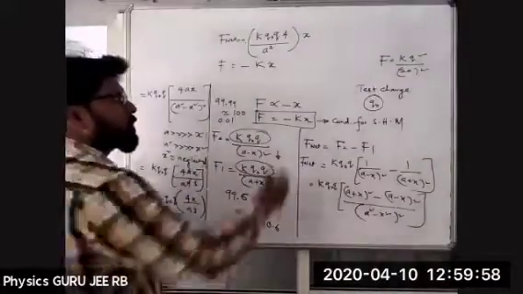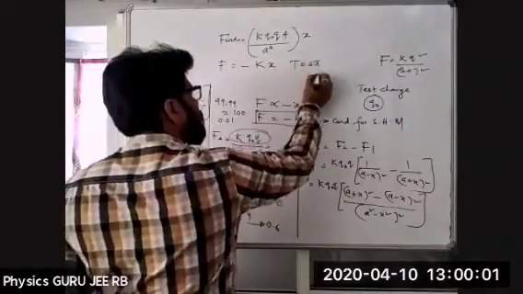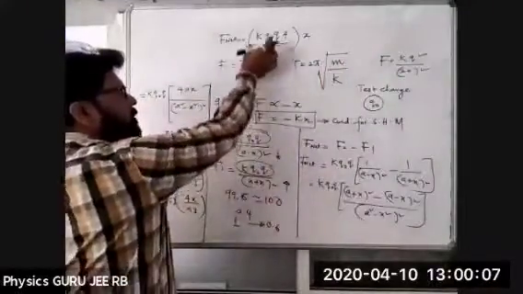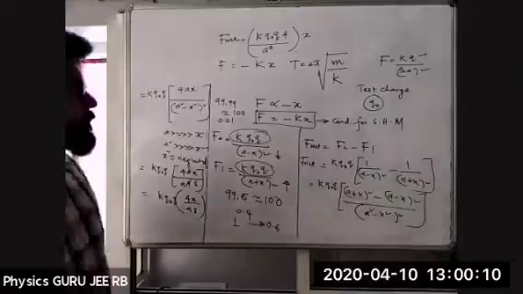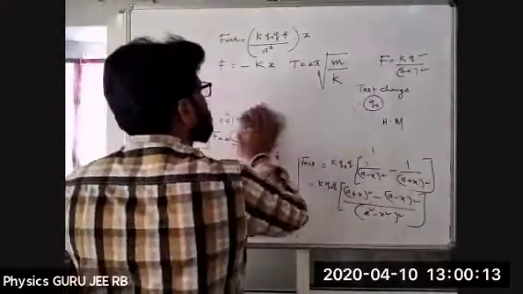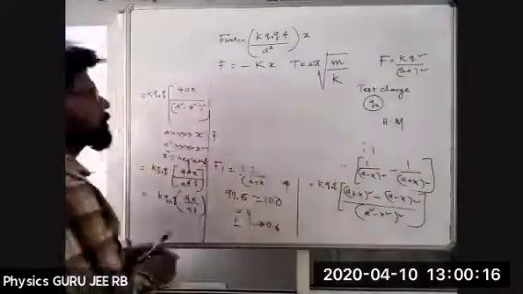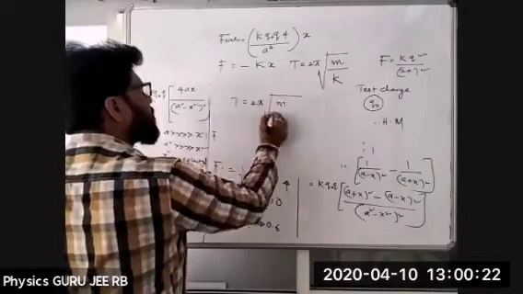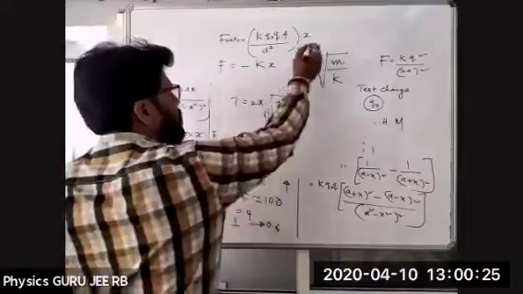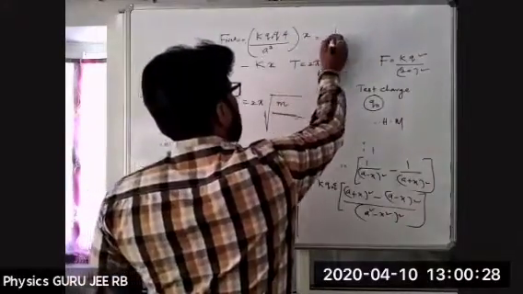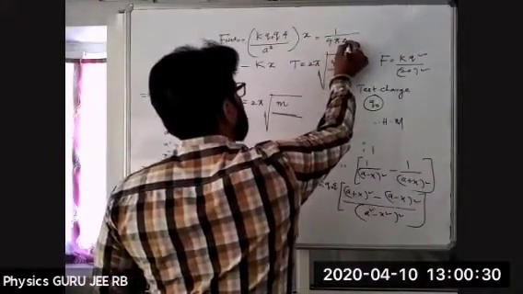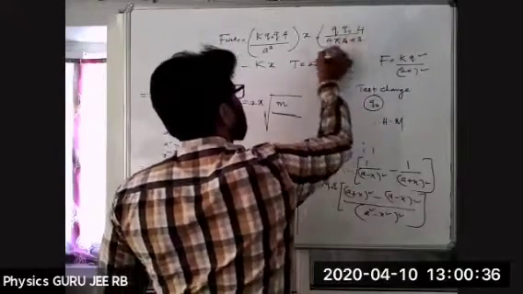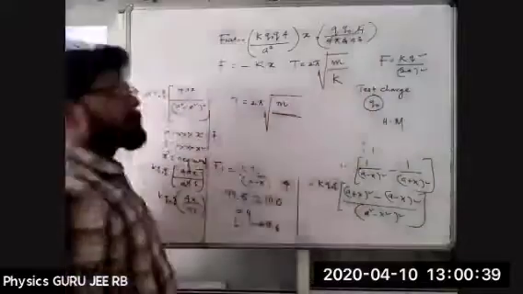Now the time period T is 2 pi under root of m divided by k. So what is k here? Just substitute that. Here k is nothing but 1 by 4 pi epsilon naught a cube into q naught into 4. So the 4 cancels.